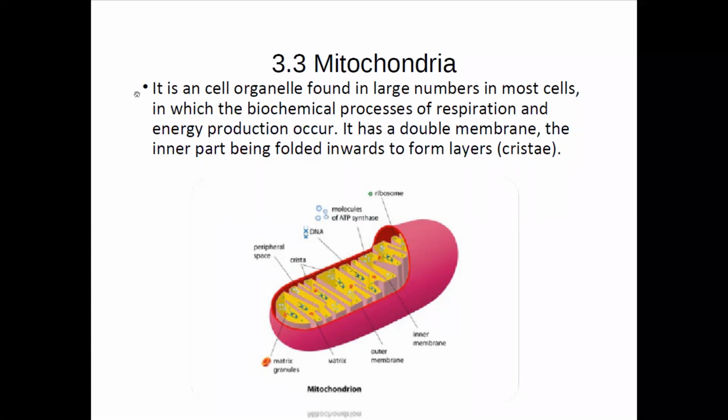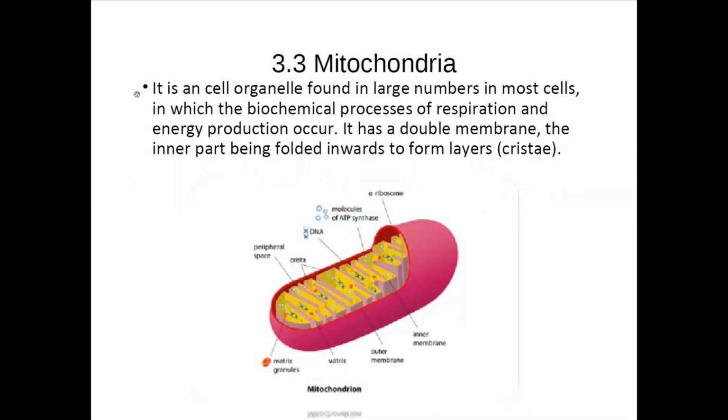It has a double membrane and the inner part is folded inwards in the form of layers called cristae. As I mentioned, this mitochondria is responsible for production of a huge amount of energy inside our body.